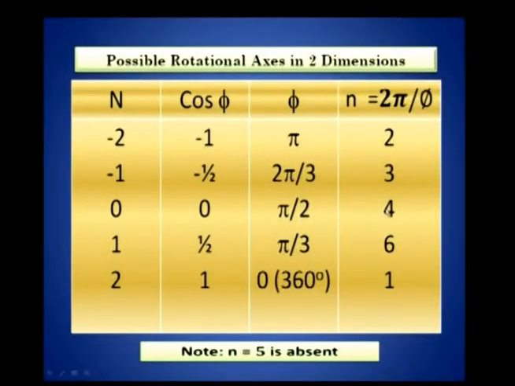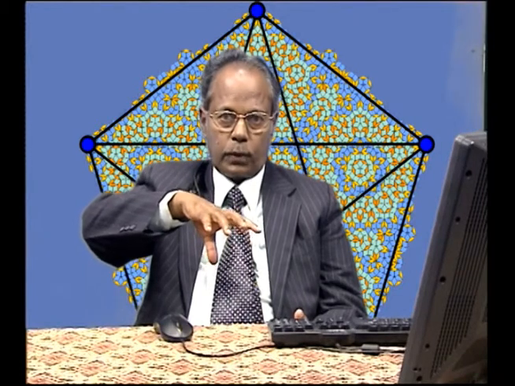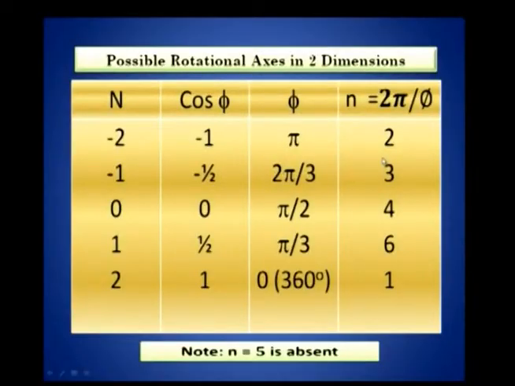If phi is pi by 2, then we will end up with a four-fold rotation. What is meant by four-fold rotation? If the fold length of rotation is 4, that means it should be a square lattice, because if the square is rotated through 360 degrees, it will occupy the same configuration 4 times, right. So, it is a square lattice. If n is 2, the fold length of rotation is 2, that means it is a rectangular lattice.